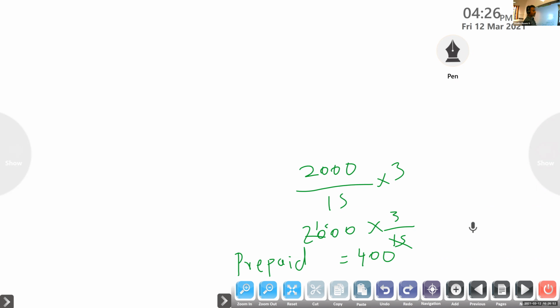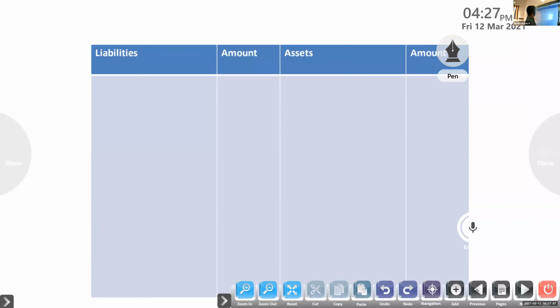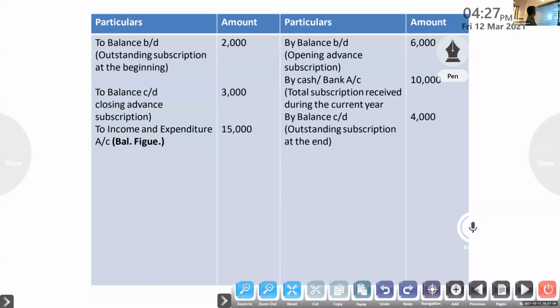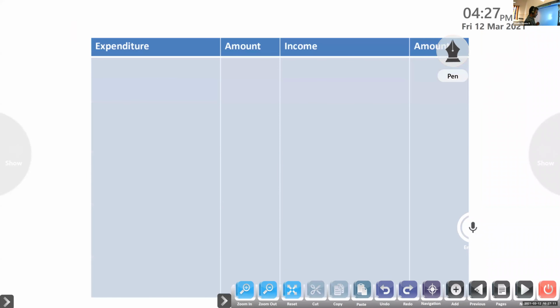Any doubt related to prepaid insurance? Shubham Pal? Prepaid insurance, any doubts? We'll start.